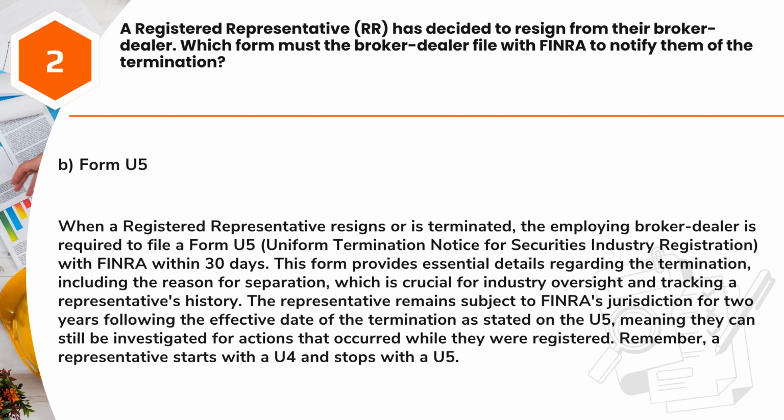Answer B. Form U5. When a registered representative resigns or is terminated, the employing broker-dealer is required to file a Form U5, Uniform Termination Notice for Securities Industry Registration, with FINRA within 30 days. This form provides essential details regarding the termination, including the reason for separation, which is crucial for industry oversight and tracking a representative's history. The representative remains subject to FINRA's jurisdiction for 2 years following the effective date of the termination as stated on the U5, meaning they can still be investigated for actions that occurred while they were registered. Remember, a representative starts with a U4 and stops with a U5.